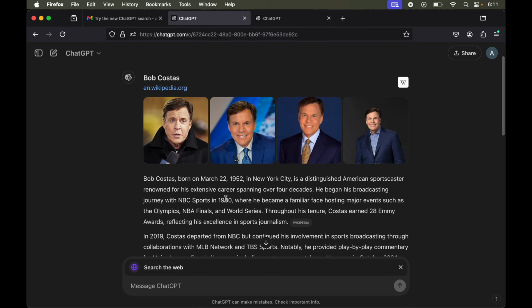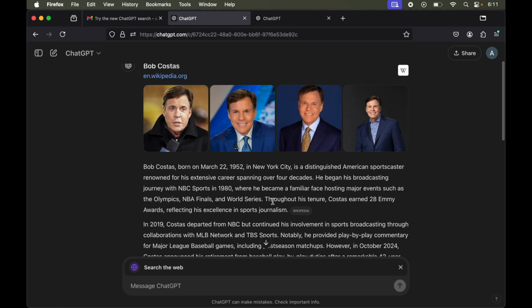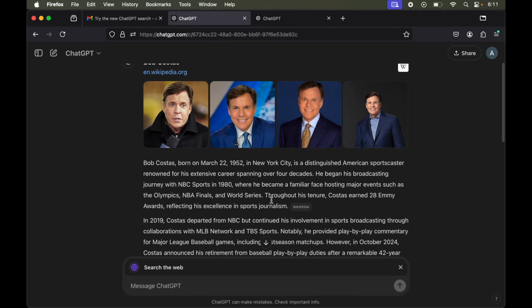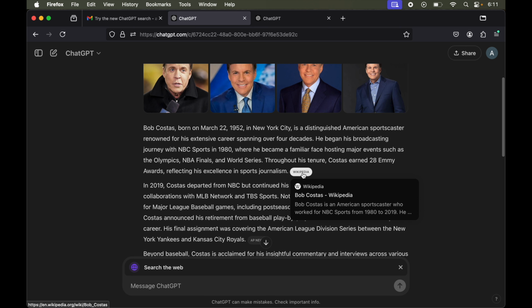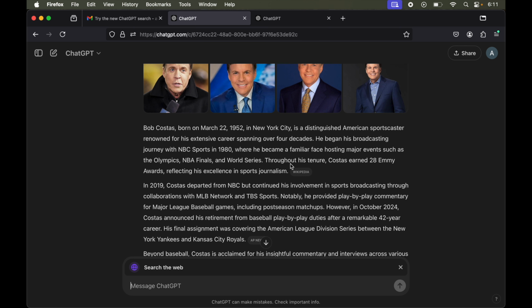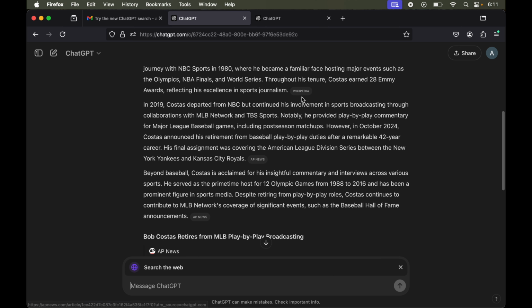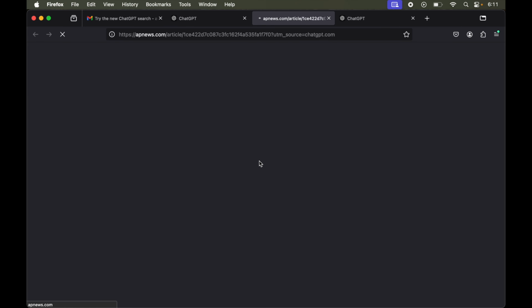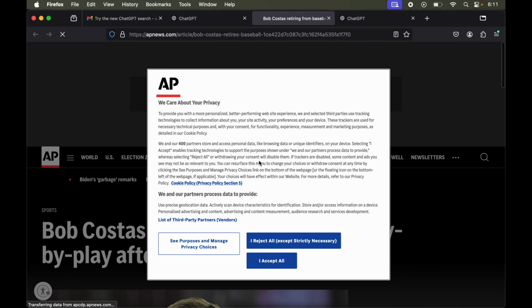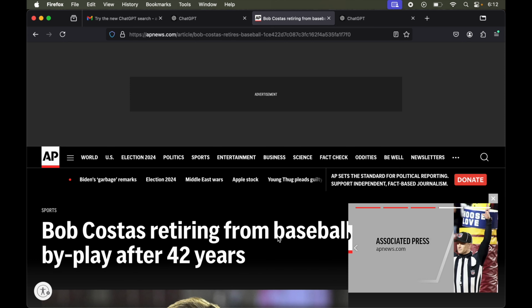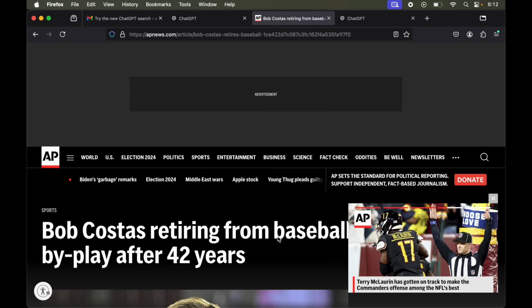And if you notice, it gives the answer in the same format that ChatGPT always replies. And below this paragraph, we have this Wikipedia. So it is telling what are the sources for this particular paragraph. So here we have this AP News. So these are the references for this information. So let's say if I click over this, it will open a new tab and the corresponding article will get open. So like this, we can open the link and we can read more about that particular topic.